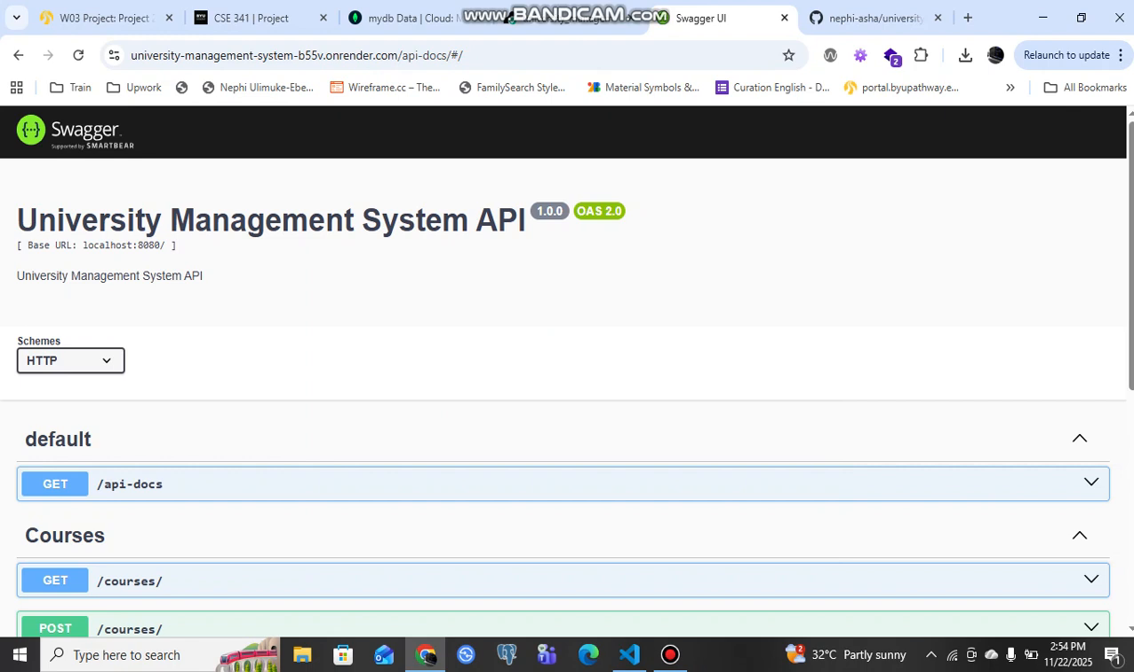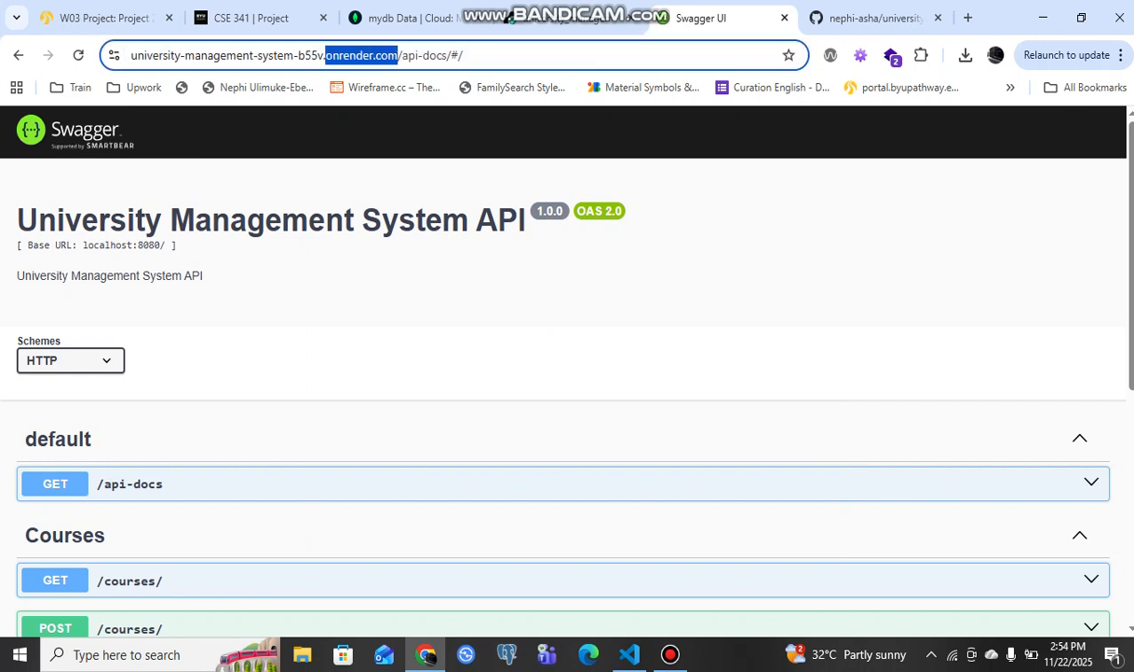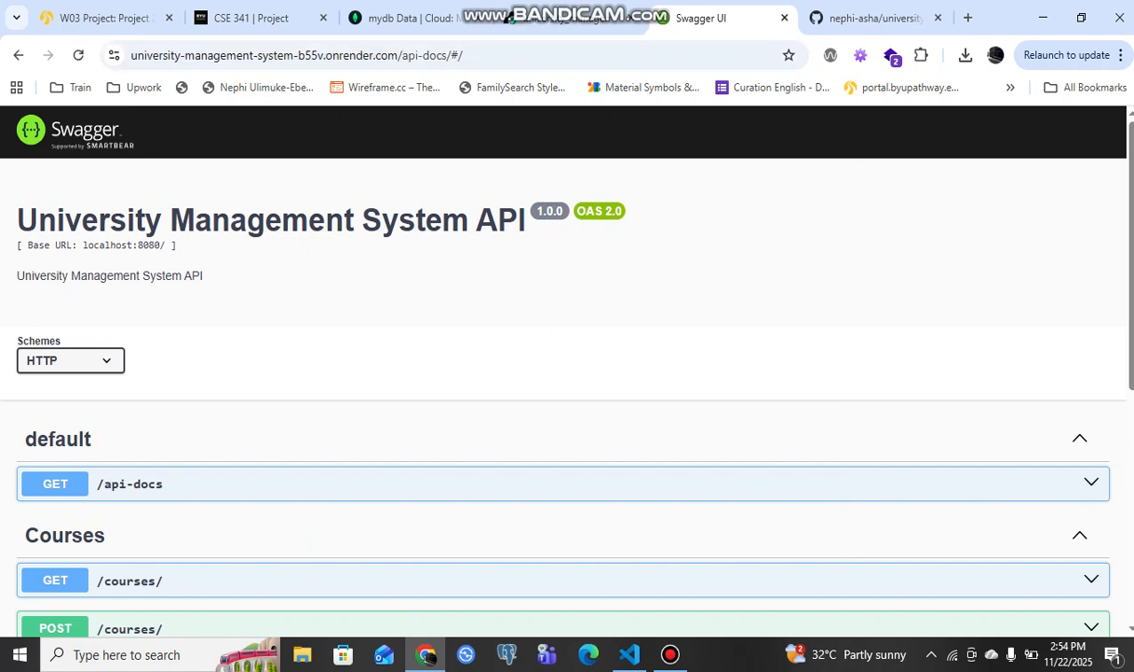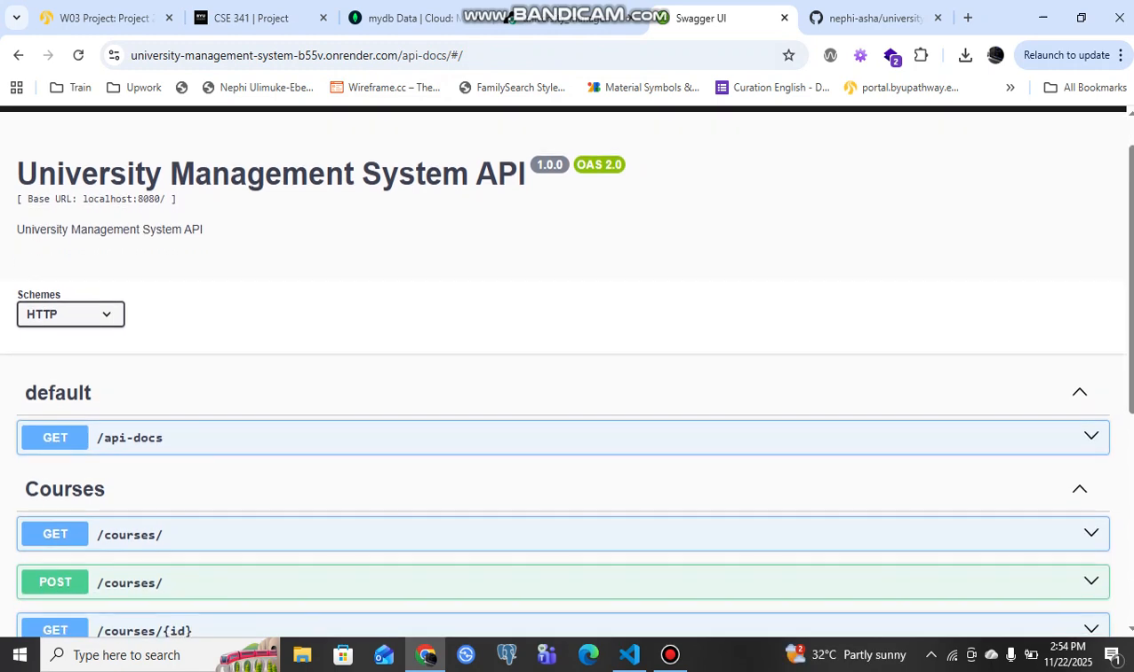And as you can see, this API is being hosted on Render, and the API is currently, as I said, deployed and running live on Render and not on localhost.